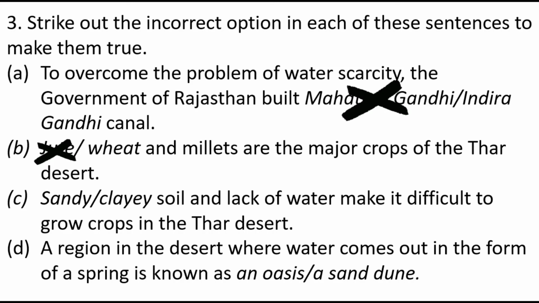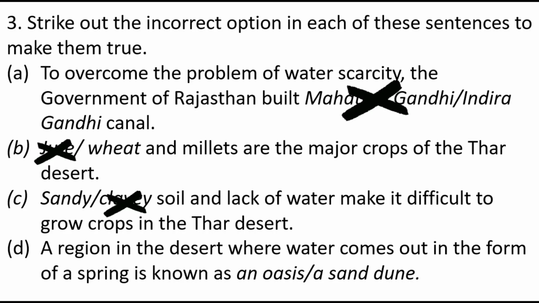So here you have to put a cross mark on clay. So the correct statement is: sandy soil and lack of water make it difficult to grow a lot of crops in the Thar desert. Only some crops are grown in the Thar desert because of sandy soil.